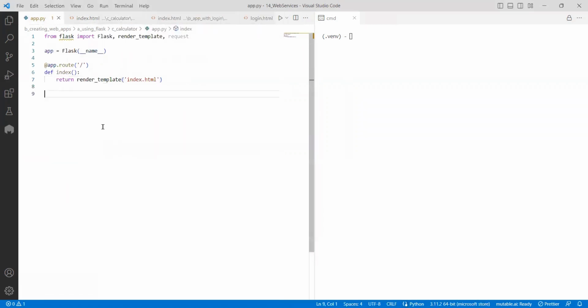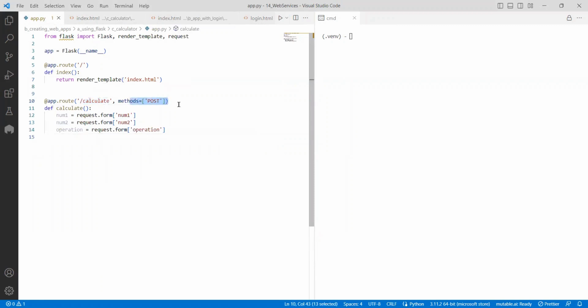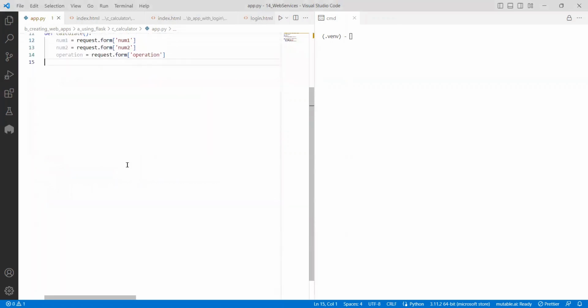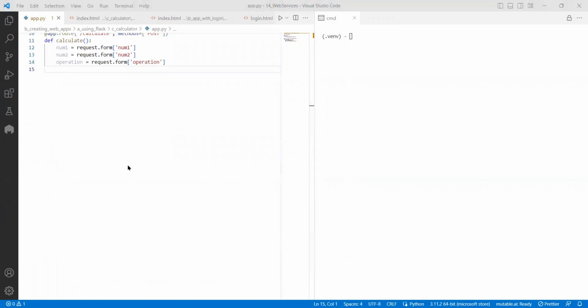Let's see. For that, first I need to create an action, route /calculate. So users will give input and do a POST. For that, number 1 is equal to, from the form, how to get it, and the operation also. These three are the operations, and based upon the operation, I should tell what action is to be done. Typically I do addition, subtraction and so on, and give the end result.